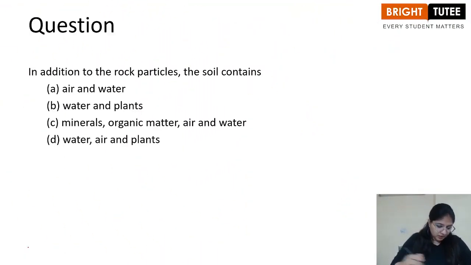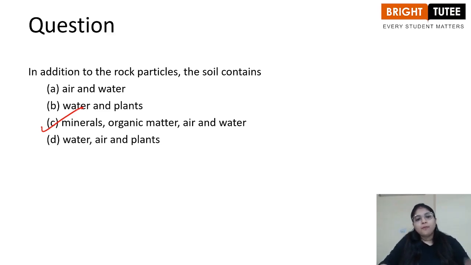Now, let's look at the first question. In addition to rock particles, the soil contains minerals, organic matter, air and water, and plants. So the answer to this question is C, because apart from rock particles, it also contains different minerals. It contains organic matter like animals and plants, and also it has air and water in it.